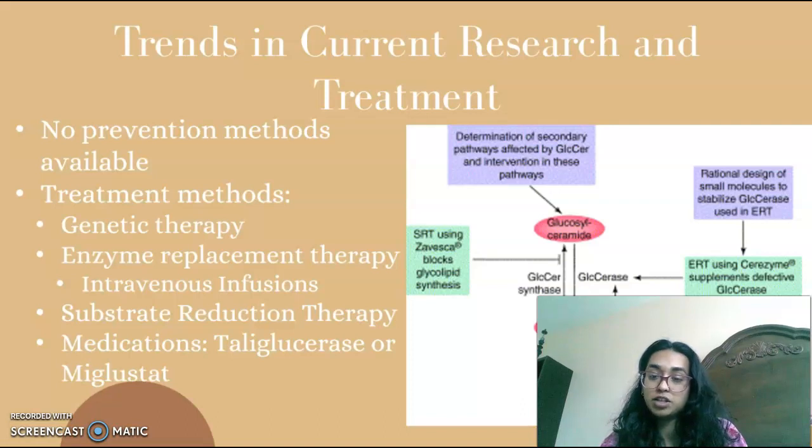And some other common treatment methods that are available at the moment are enzyme replacement therapy, or ERT, which balances low levels of GCase enzyme with a modified version of the normal human enzyme. This allows your body to break down glucocerebroside, which is a fatty chemical that builds up in your organs and bone marrow.